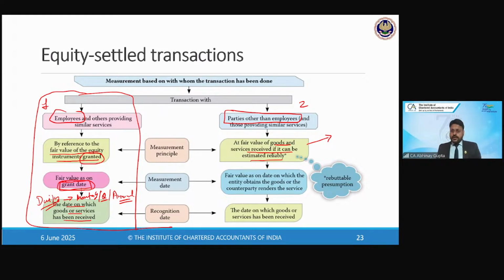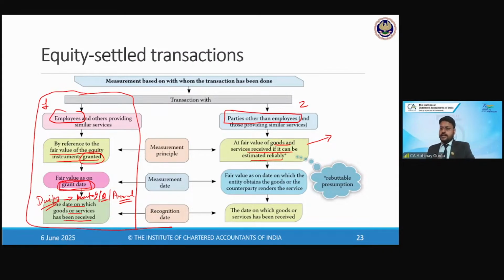But if the management comes and says that the service or the good which we have received cannot be fair valued, we do not know what is the value of those goods and services, then in that case, we will adopt an indirect method to do the fair value. In that case, the fair value of the shares offered to the party will be taken as a basis for the measurement of this transaction.